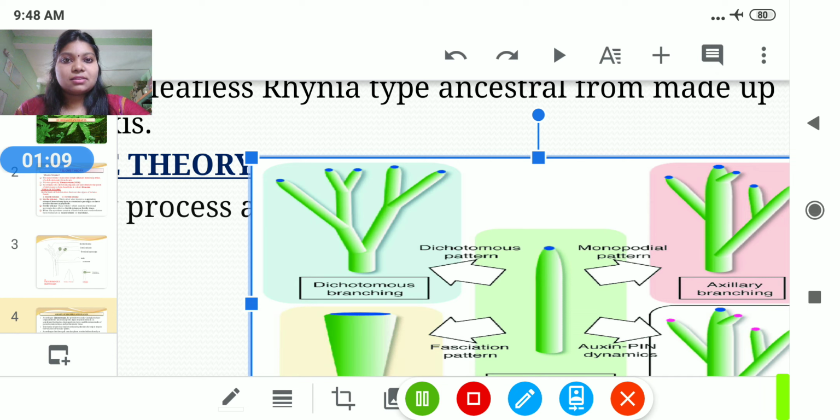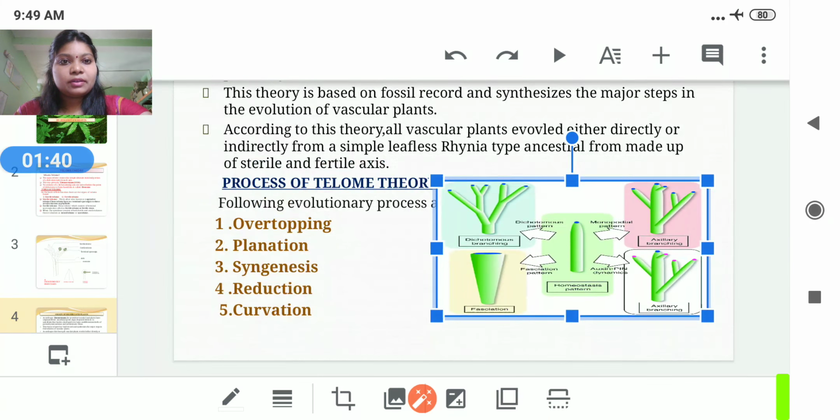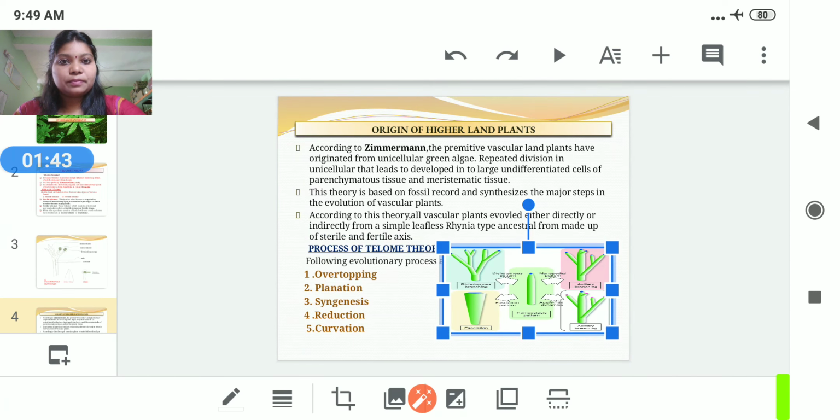This is known as the dichotomously branched axis, and the terminal portion, it may be leaves, the terminal portion of the branched axis is known as the telome. Here you can see these are the telomes. It means the terminal portion of the dichotomously branched axis, and these are known as telomes. So let's start with the topic, Telome theory.